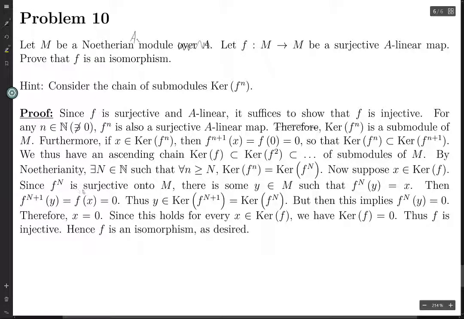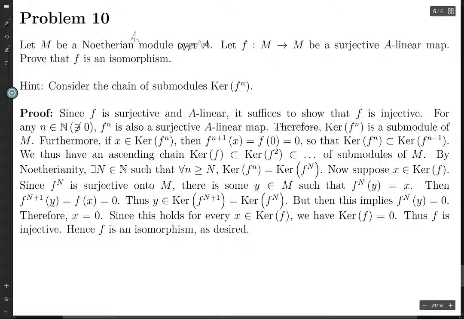Okay, f to the N is surjective onto M, so by surjectivity, which we're using here, there's some element y in M such that the image under f to the N of y is precisely x. Then the image of f to the N plus 1 of y is f of x, which is 0.